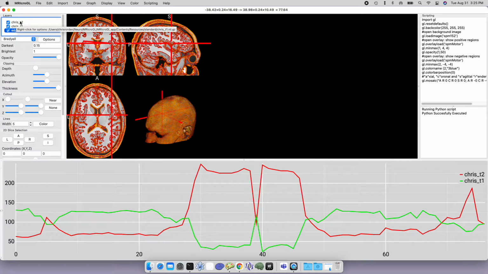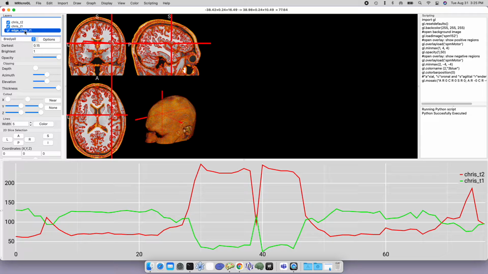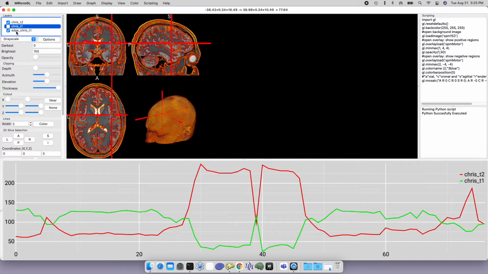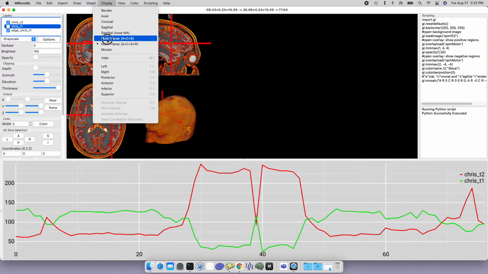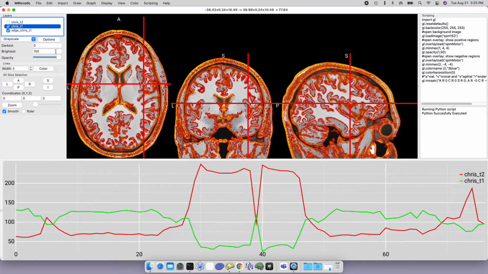So now you see I loaded the T2 as my background image, loaded on top of it the T1 as the overlay. But if I did this option menu and chose find edges, it's creating a third layer that just shows the edges. And at this stage, it might even be worth hiding that T1 scan. So now we have the edge based on my T1 scan shown just as an outline, and we're seeing that on top of the T2 scan. So now you can really see the boundaries a little bit better. And you can start to say, are these two images really aligned to each other or not?